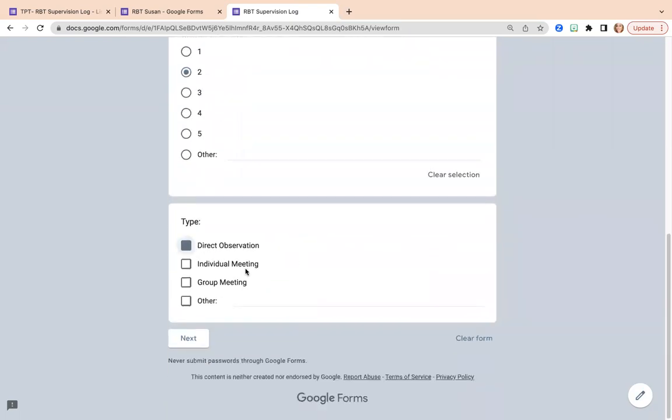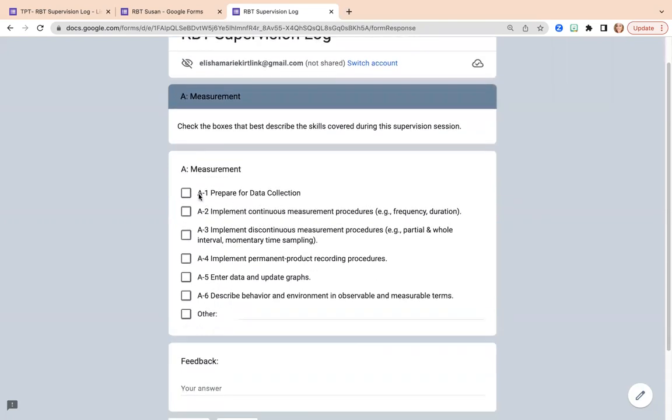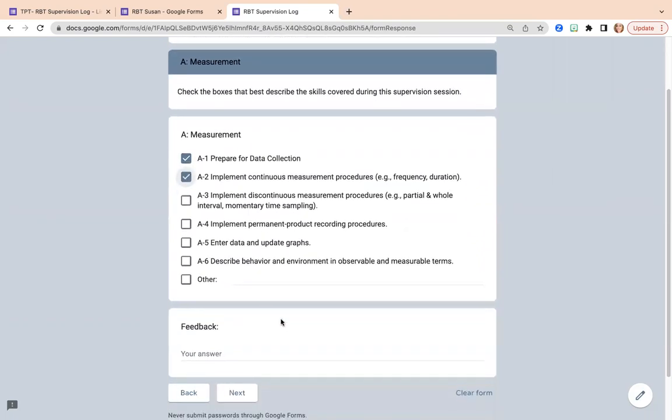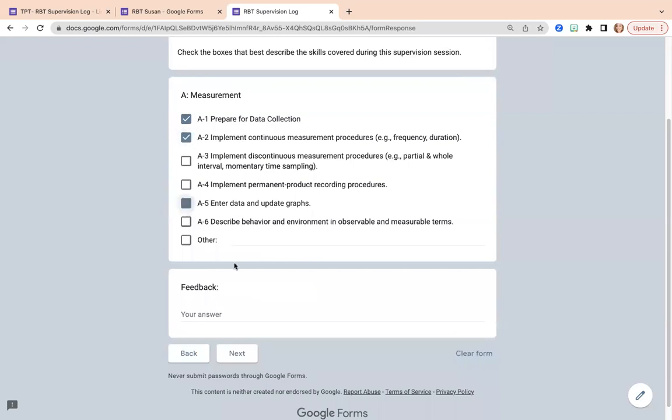It was direct observation. I watched her prepare for data collection. She took frequency data. She entered the data and updated the graphs. Great job, Susan.